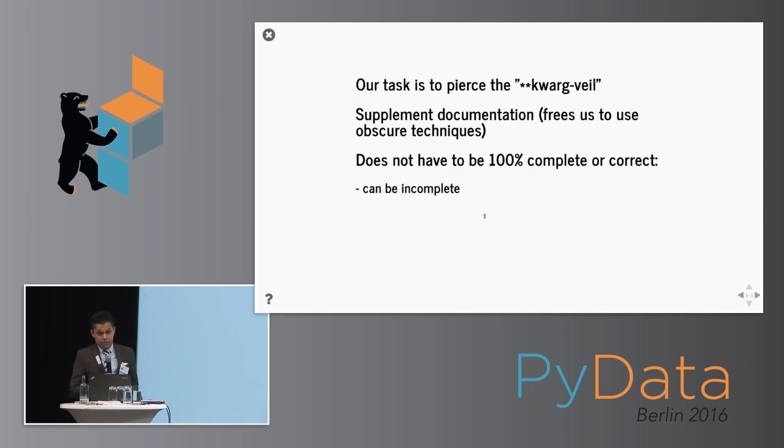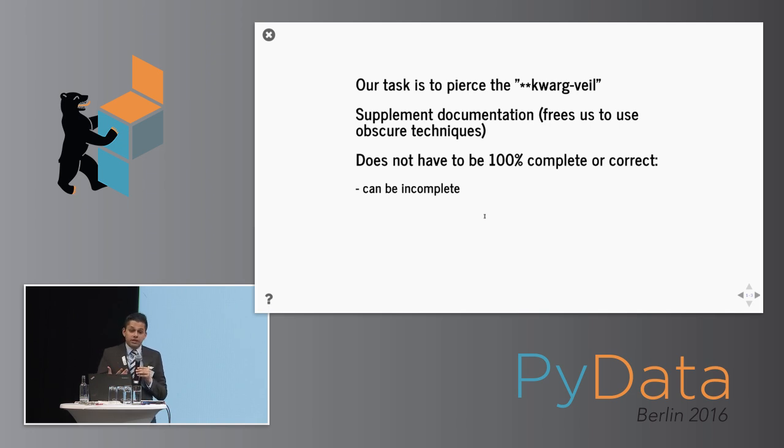We can be incomplete. We can fail to say that an argument takes the specific Kwarg as long as you put a little star at the end and say, by the way, here are the Kwargs that we can figure out are actually being passed in, and it may take some other ones that we couldn't determine. And that might be enough. And in some cases, like in the plot example, that might be enough to give people just a little bit more information to solve a couple more common problems.